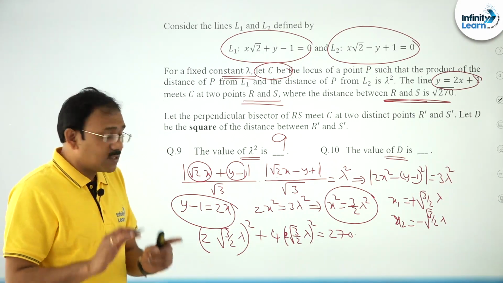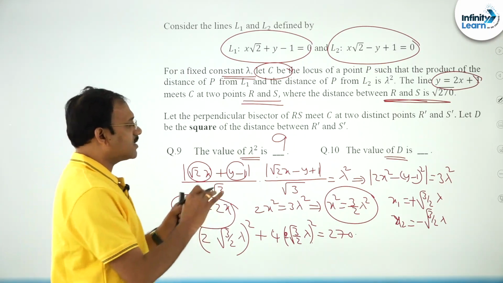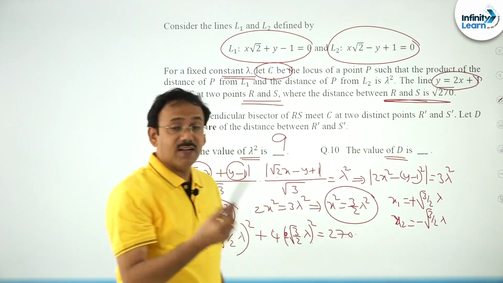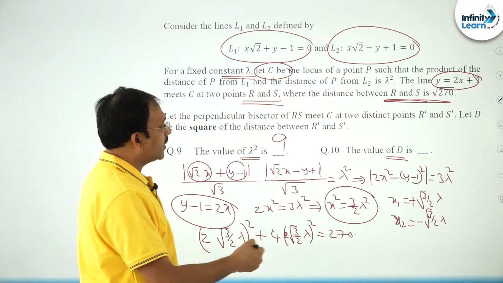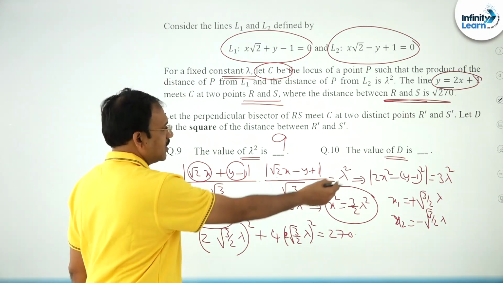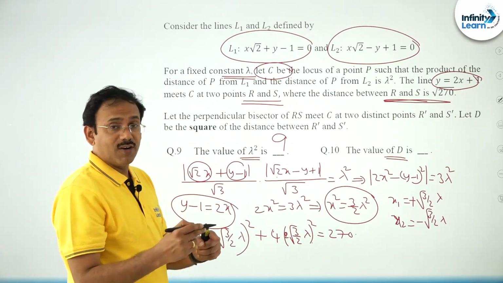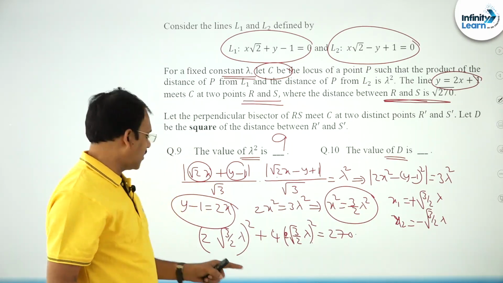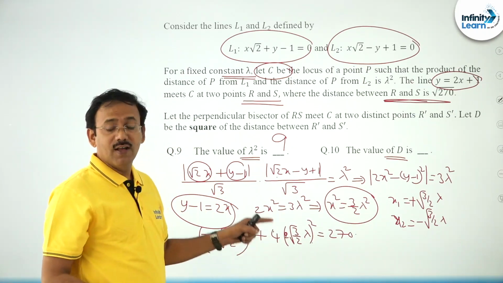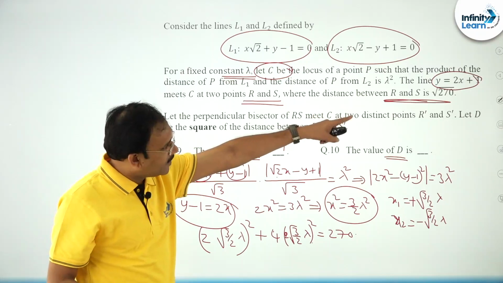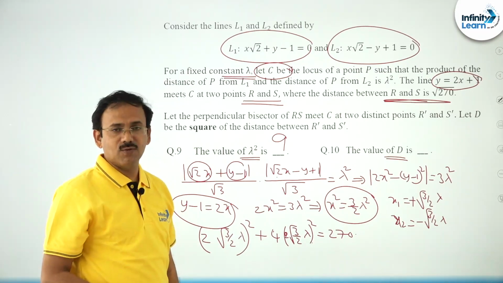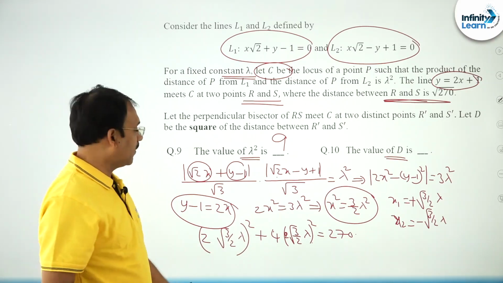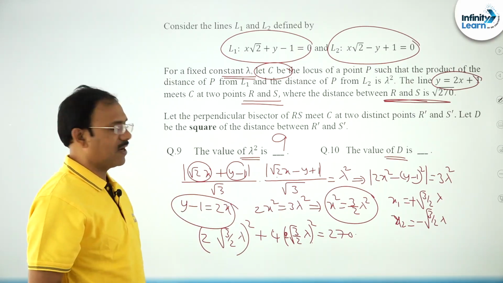That is all. So, the mechanism you see, I did not solve the curve completely because of the beautiful, convenient line he has given. Without solving this, I replaced y minus 1, we got a quadratic in x, we did not solve it. In fact, we can write the difference of roots x1 minus x2 whole square, and y1 minus y2 can be obtained as twice of x1 minus x2. So, root 5 into mod x1 minus x2 is the answer, friends. So, from this you will get lambda square is equal to 9.